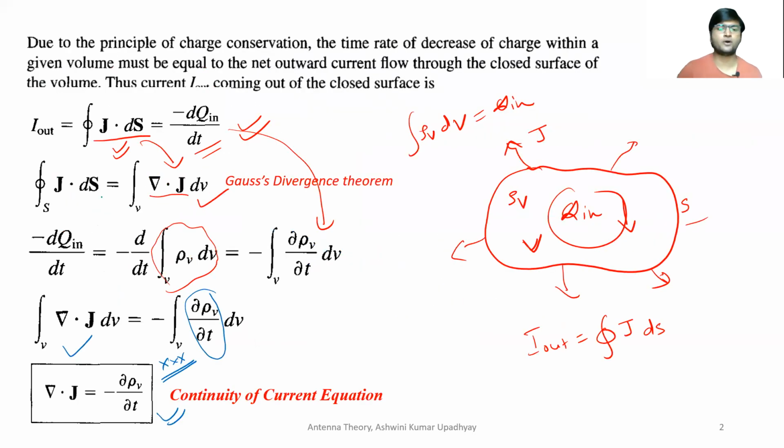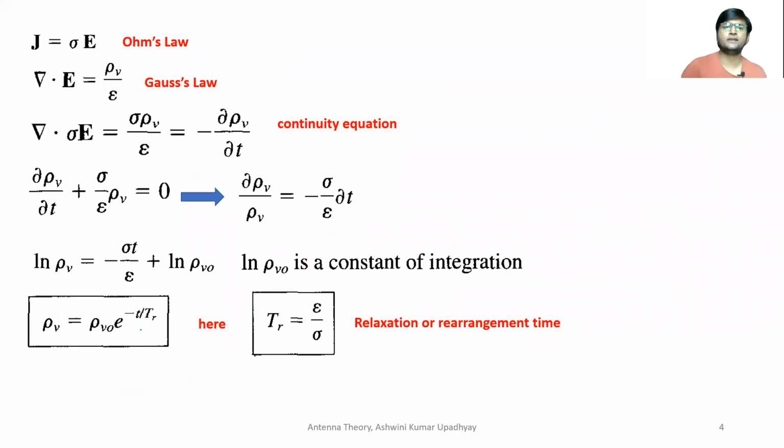Now, after we have found the relationship between the current density J and the volume charge density rho v, let us try to find a time varying equation of this rho v so that we can define how the charge density behaves in different kinds of medium.